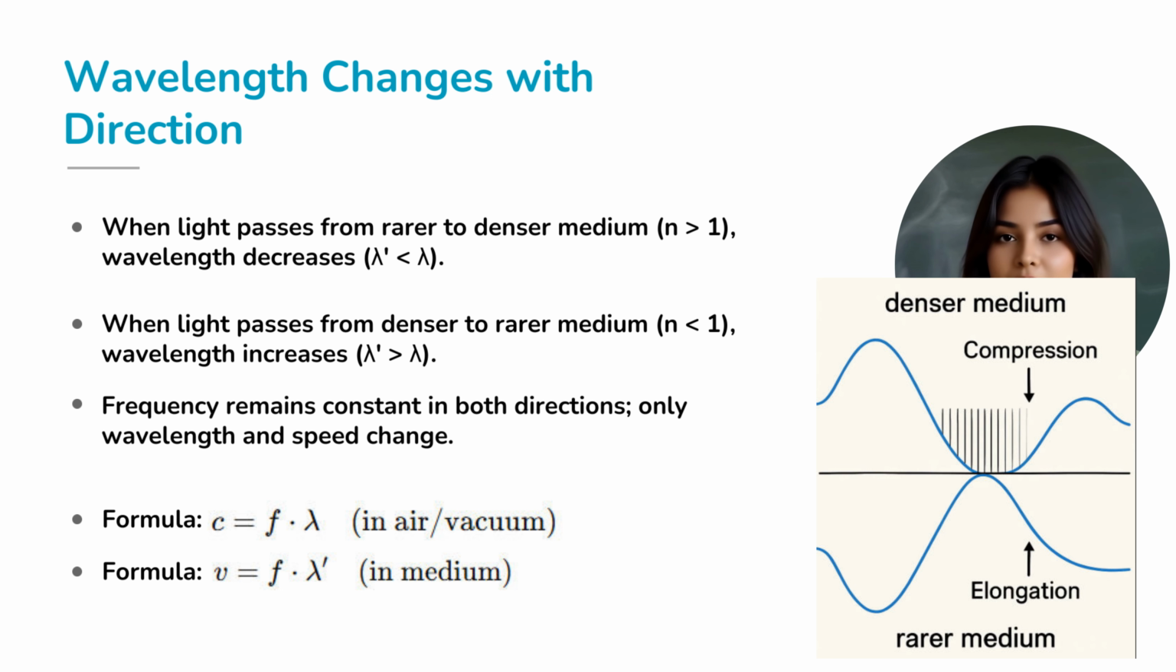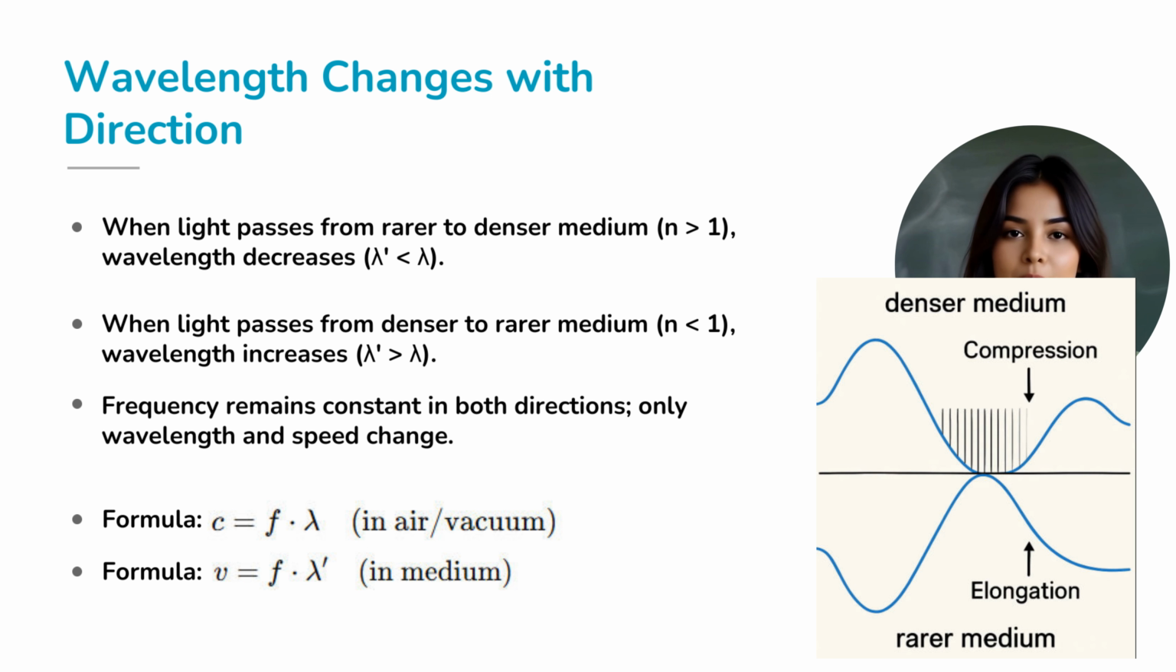Reversibility also affects how we think about wavelength changes. When light travels from a rarer medium to a denser one, the refractive index is greater than 1, so the wavelength decreases. We write λ′ is less than λ. When light goes from a denser to a rarer medium, the refractive index is less than 1, so the wavelength increases. λ′ is greater than λ.